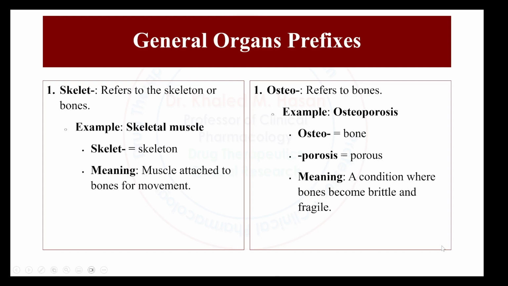Osteo refers to the bones. Example, osteoporosis. Osteo means bone. Porosis means porous. And the meaning of osteoporosis, a condition where bone becomes brittle and fragile. Here we talk about elderly people, for example, or women after menopause, and there is a risk of osteoporosis, risk of bone fractures.